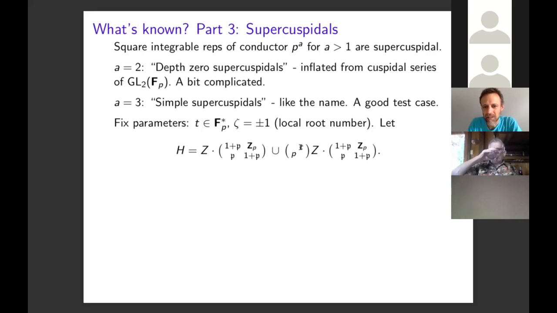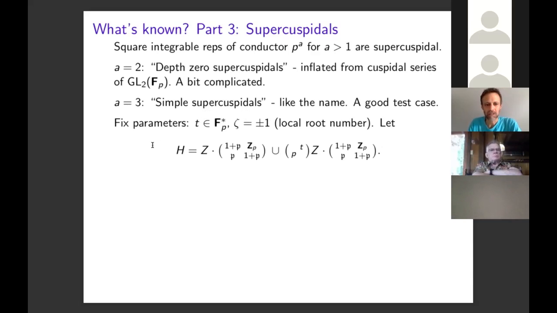Of course, this is in Q_p, so you just take any lift of t to Z_p star. It doesn't matter which one. And zeta is going to be the local root number of the representation. That's just going to be plus or minus 1. So from these two parameters, we're going to define the simple supercuspidal representation.